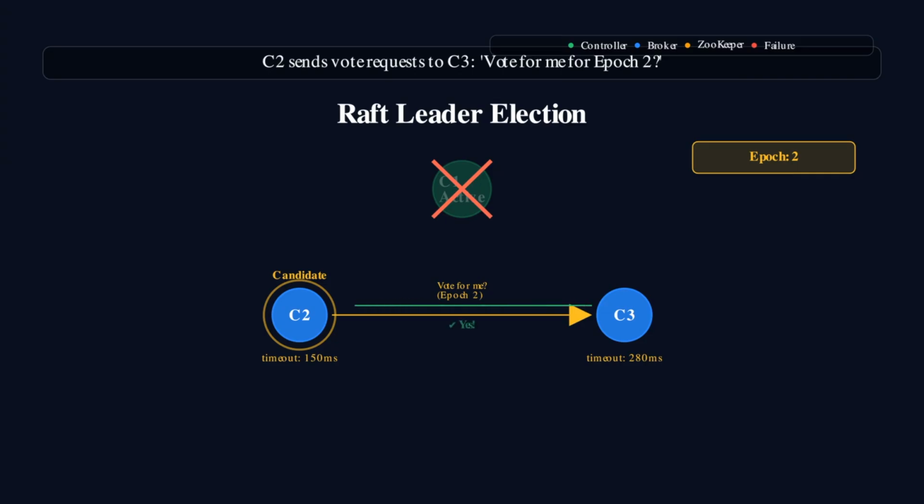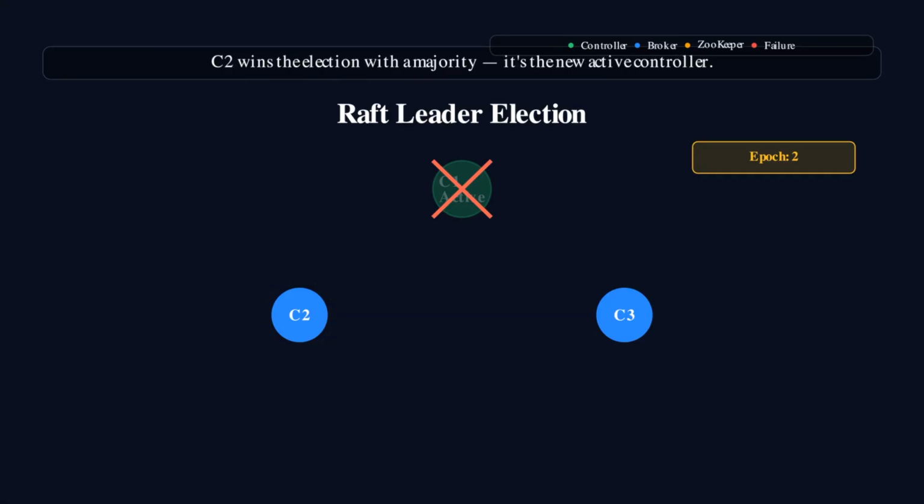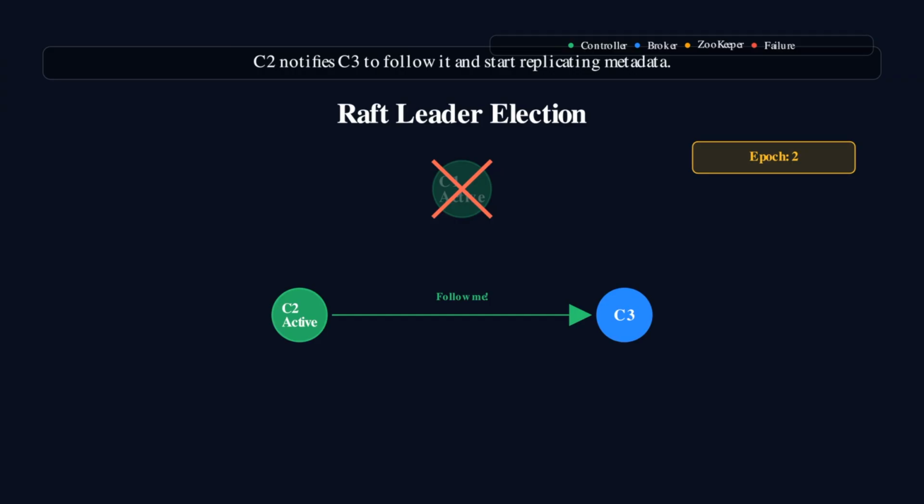To prevent all controllers from starting elections simultaneously, each one waits a randomized timeout before becoming a candidate. This randomized delay is a key feature of Raft that helps avoid split votes and ensures elections converge quickly. Each controller votes for at most one candidate per epoch. When a candidate receives votes from a majority of the quorum, for example, 2 out of 3 controllers, it wins the election and becomes the new active controller.